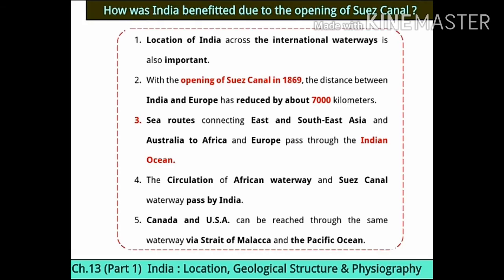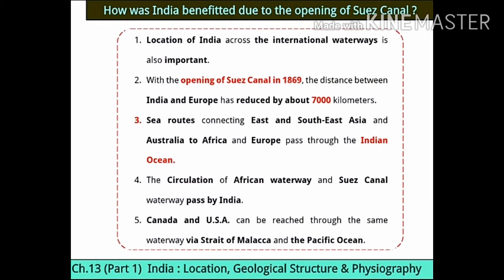See now the next point, the circulation of African waterway and Suez Canal waterway pass by India. So the circulation which is being formed by African waterway and Suez Canal, that water also pass by India.